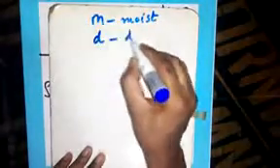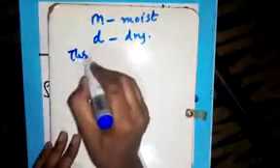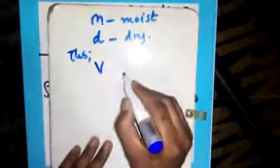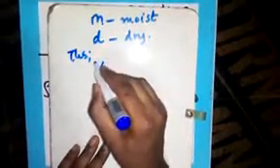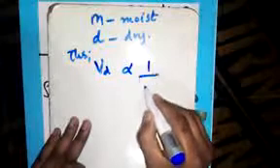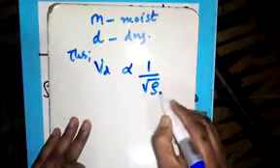Mathematically, we can treat the case of humidity by comparing the densities. Now let us assume M stands for moist, and D stands for dry. The velocity of sound in dry air is inversely proportional to the square root of its density.